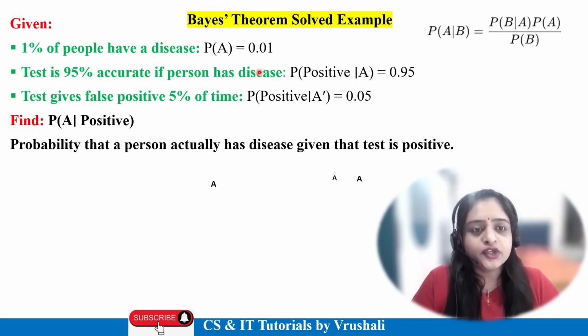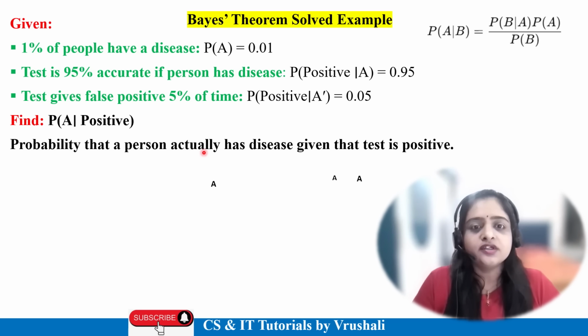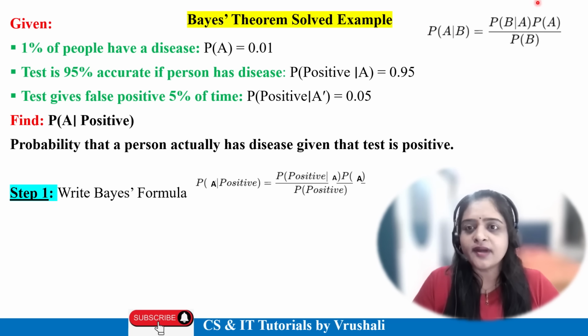Now you need to find the probability of A given that the test is positive, meaning the probability that a person actually has the disease and their test is also positive. Step 1: write down the Bayes formula that we discussed in the last slide.